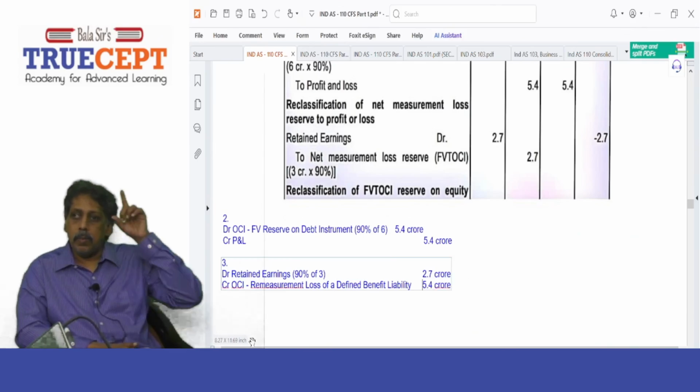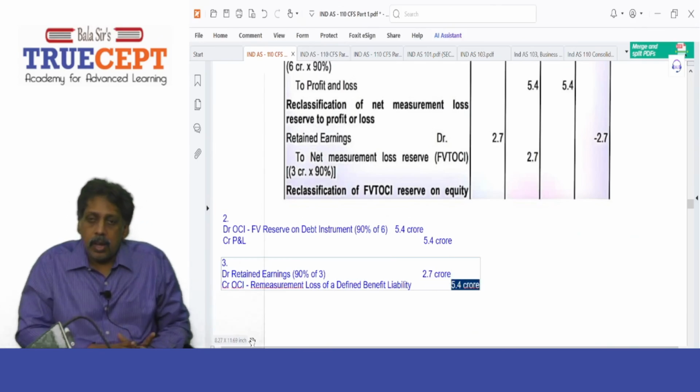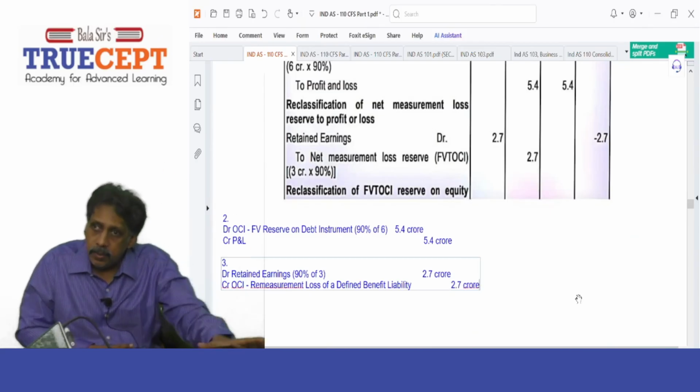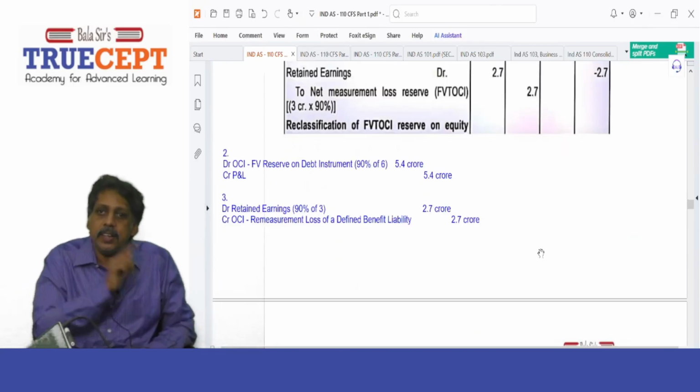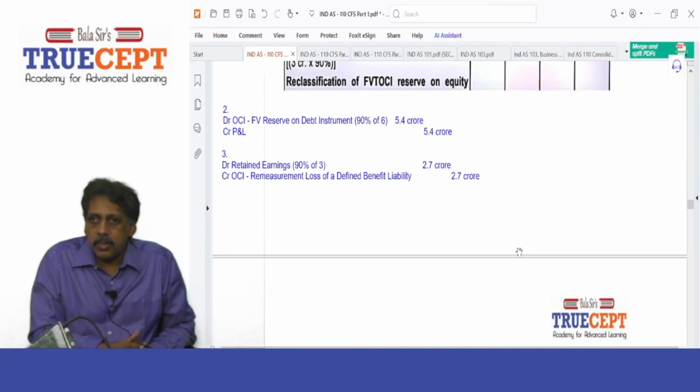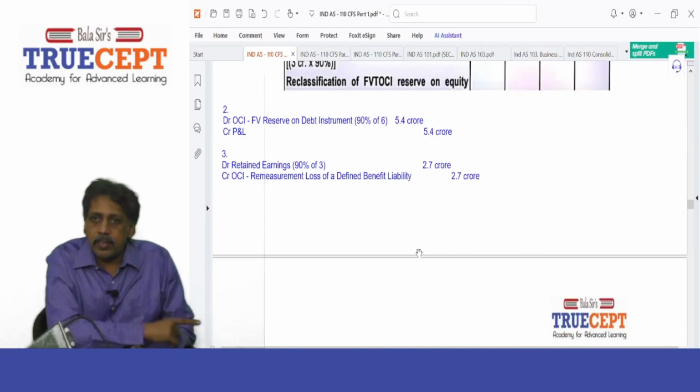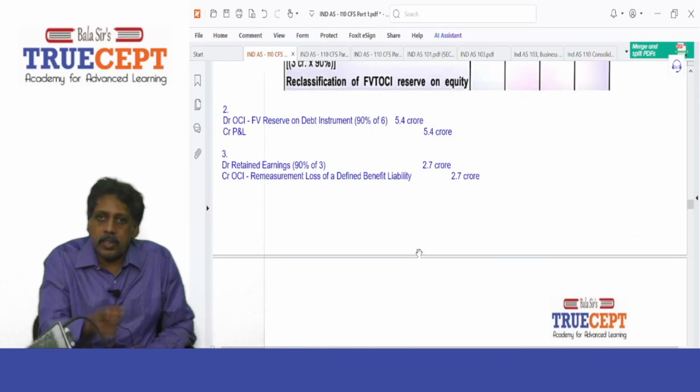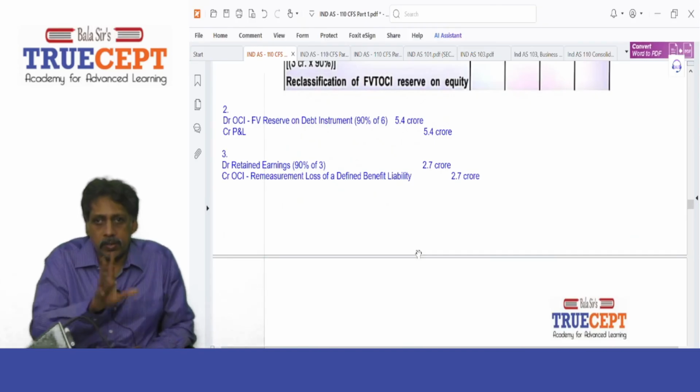Suppose that had a remeasurement gain, then what is the entry? I would have debited the OCI reserve and credited retained earnings only, not P&L. That is given in Ind AS 19, para 122, which says any remeasurement loss or gain will not be transferred to profit and loss.